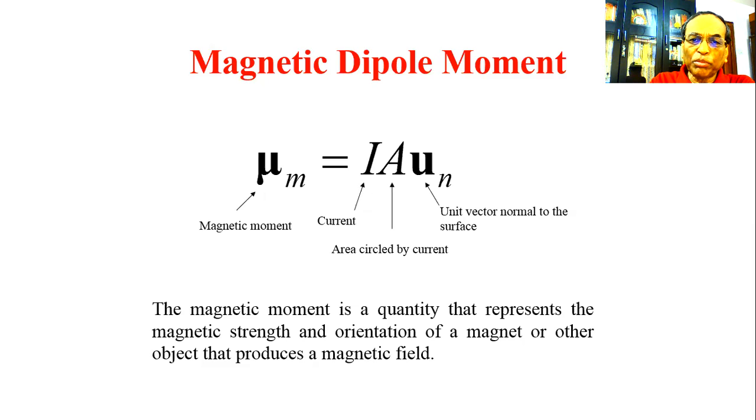The magnetic moment is a quantity that represents the magnetic strength and orientation of a magnet or other object that produces a magnetic field.